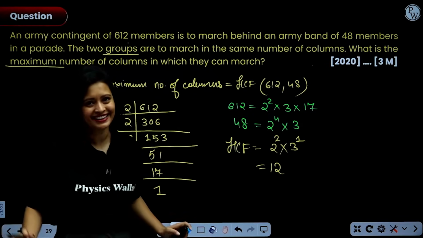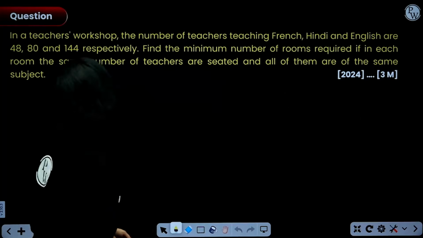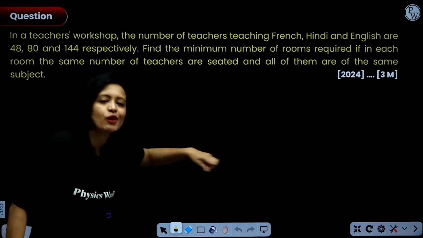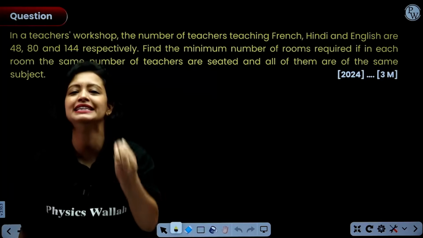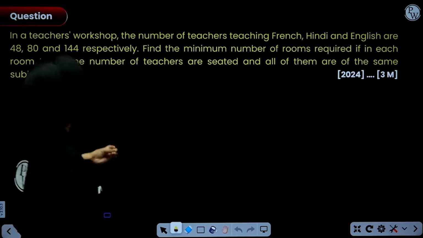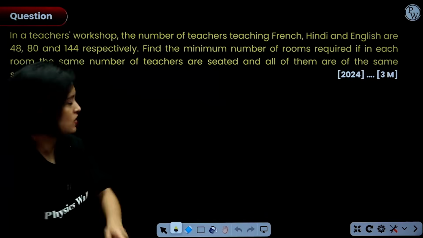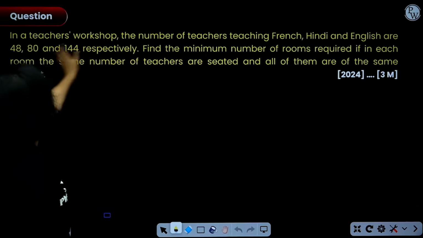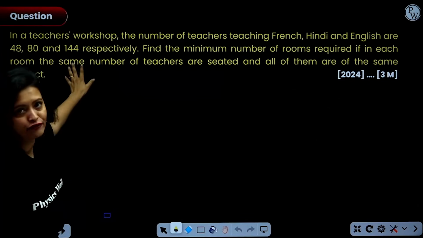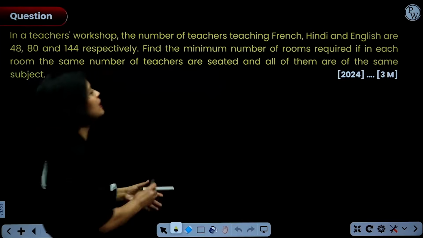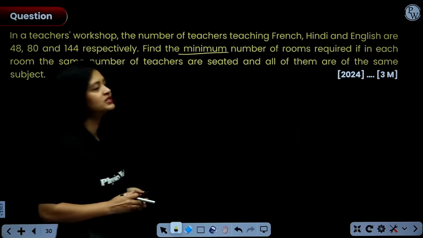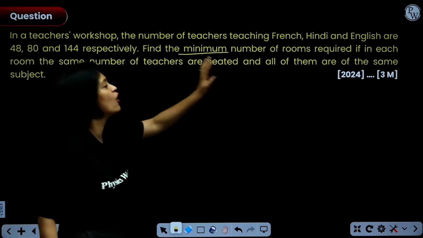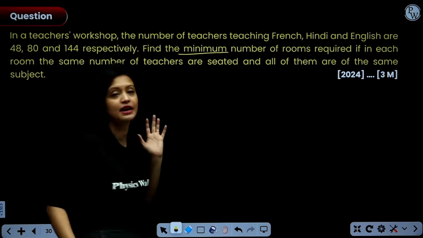Simple, basic, okay. Now everyone, let us move on to this problem here. This is an interesting problem. I want all of you to please pay attention. Okay, and here we'll be using common sense. Got it? In a teacher's workshop, the number of teachers teaching French, Hindi and English are given to be 48, 80 and 144 respectively. Find the minimum number of rooms required if in each room the same number of teachers are seated and all of them are of the same subject.